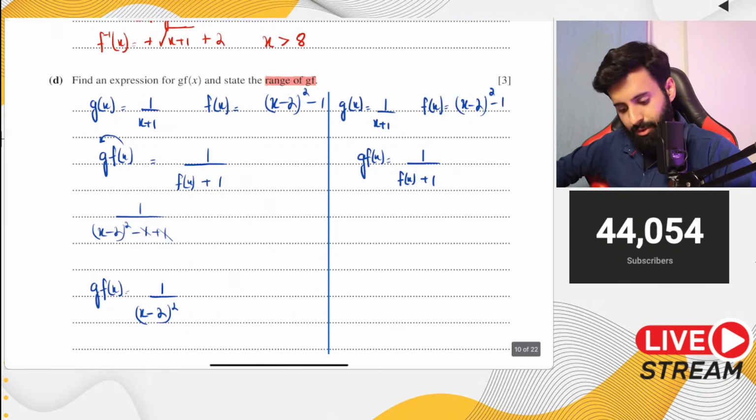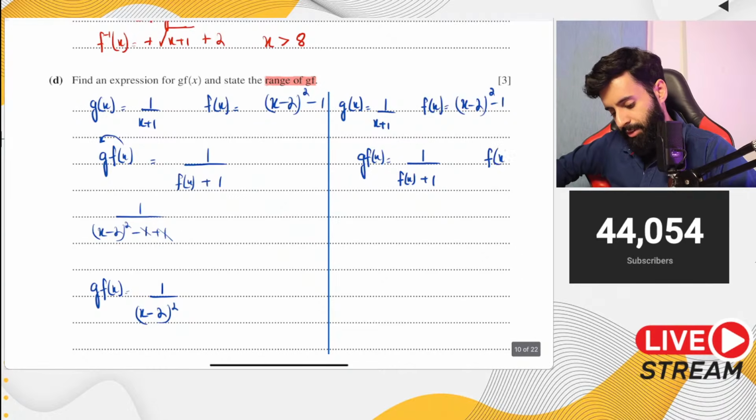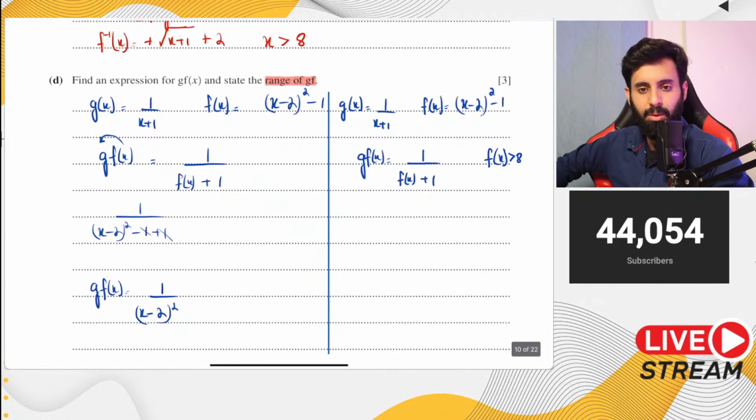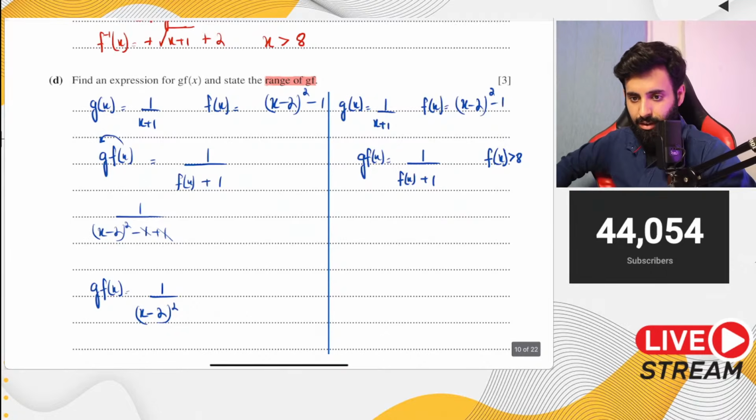Now what do we know about f of x? We know that f of x is greater than 8. Okay, we worked that out earlier, that f of x is greater than 8.